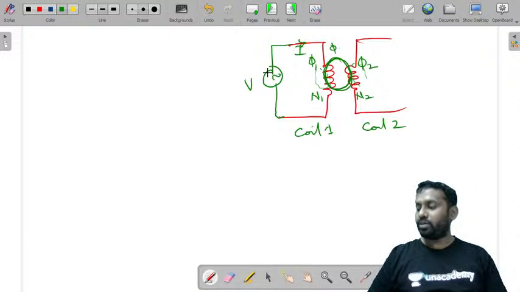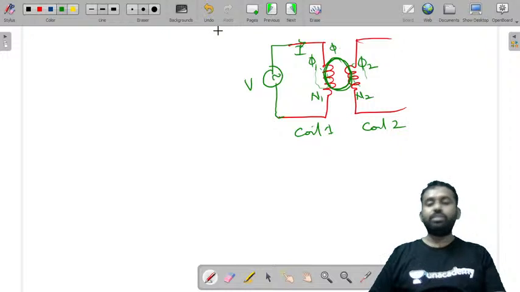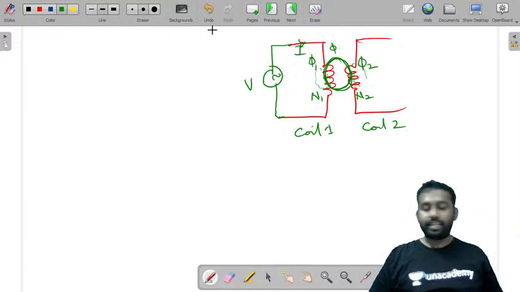Hope Vijay Dhawan your doubt is clear. Why we have taken that negative sign? It is because of Lenz's law that we have taken the negative sign.